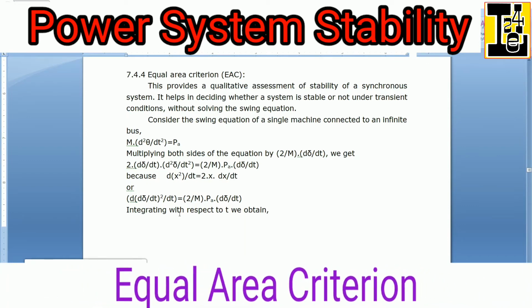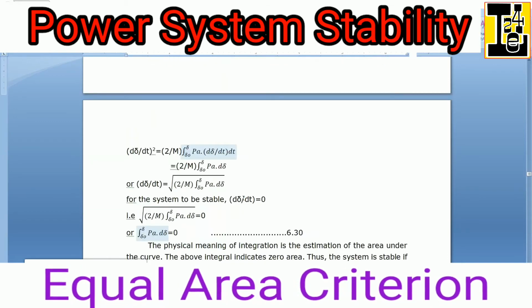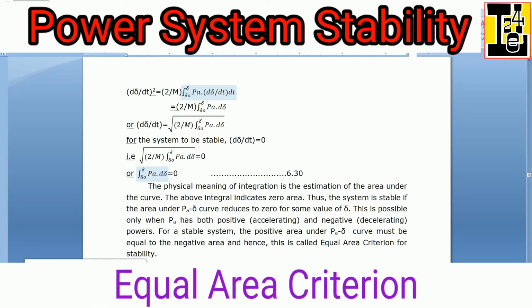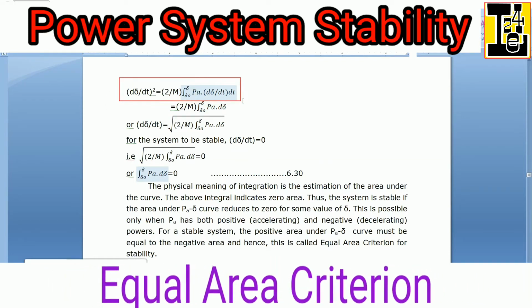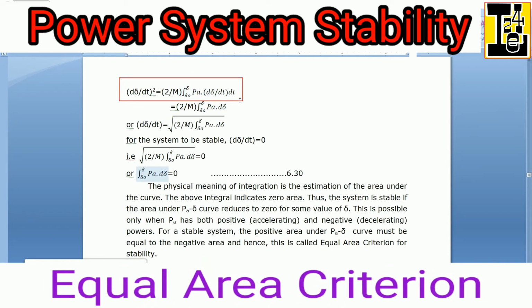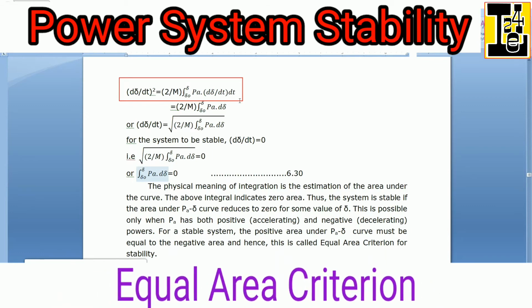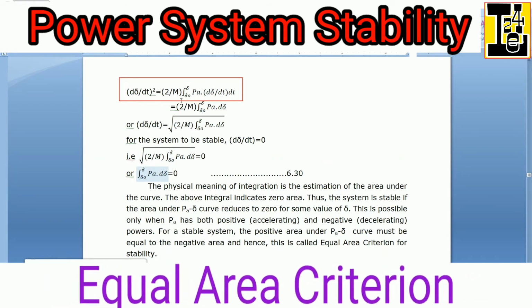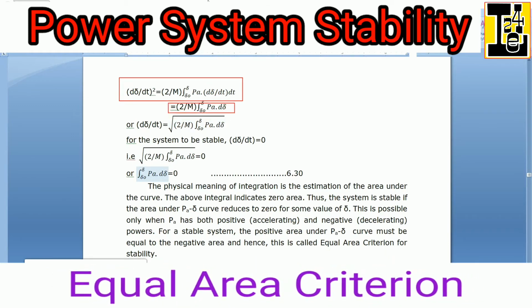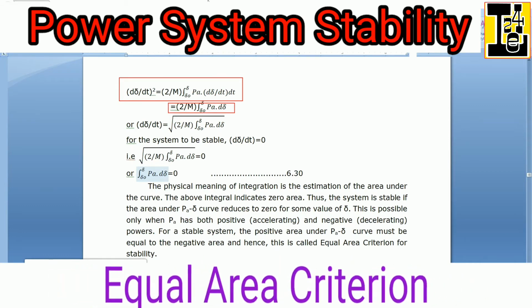Taking the integration with respect to t, we will get (dδ/dt)² = (2/M) times the integration of PA dδ over the limits δ0 to δ.